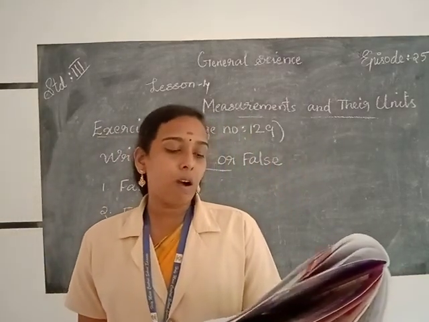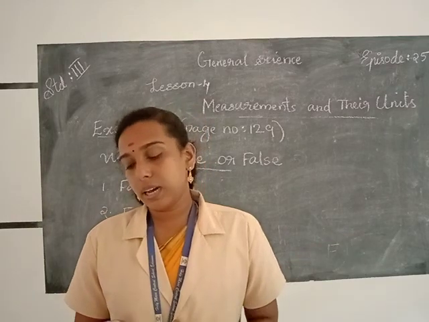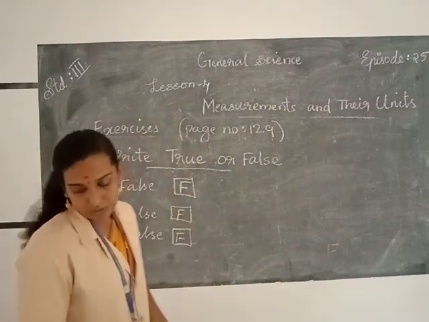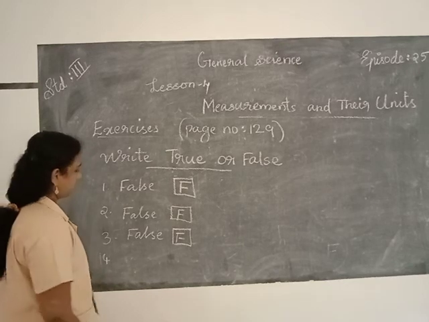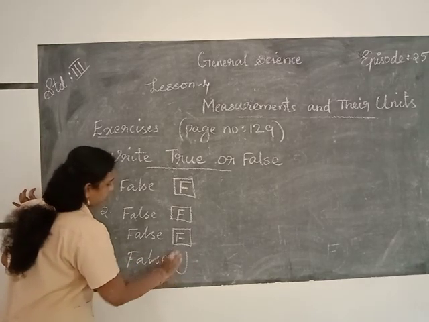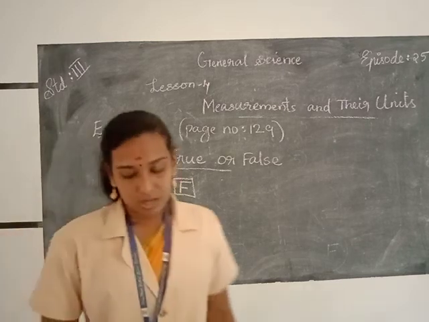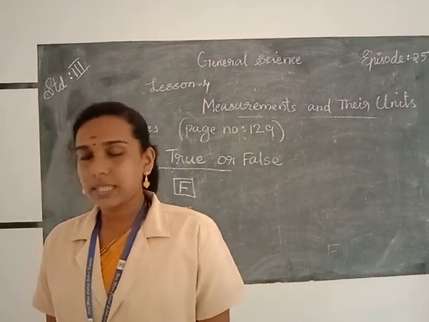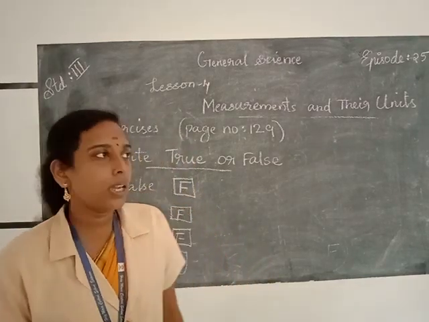The length of a chocolate can be measured with a ruler. So you write true. So these are the answers of our questions given in your textbook, page number 129.